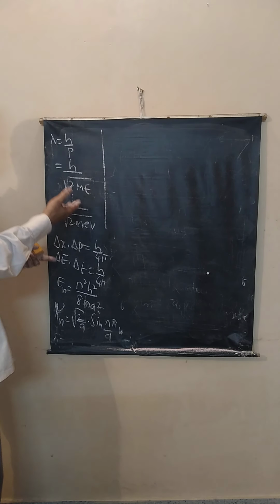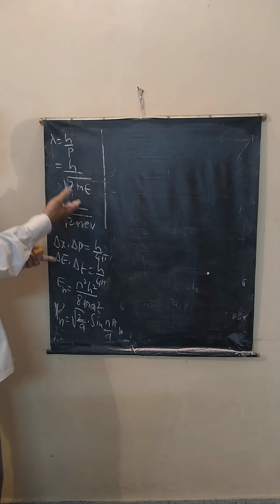So maximum uncertainty is this much. Correct? Maximum uncertainty possible for us with this velocity is just 5 into 10 power 4 meter per second. Please understand this. It is not just this velocity, it is measured with an accuracy of 1%. So 1% of this is this much. Correct? So uncertainty will be equal to delta V.